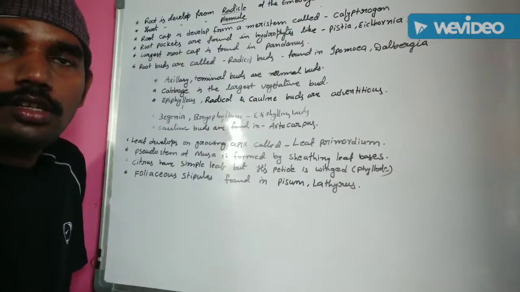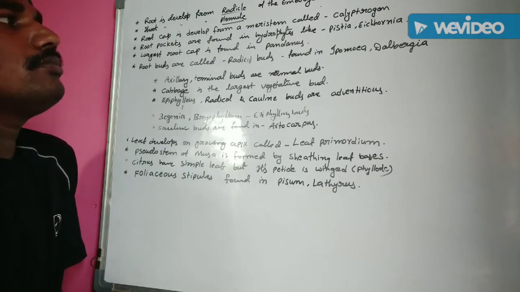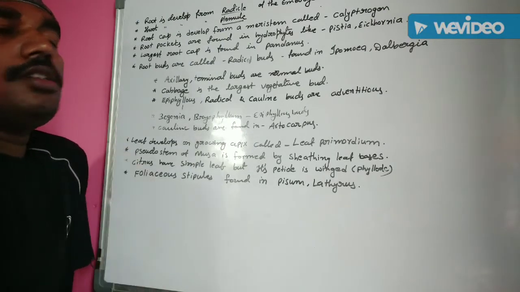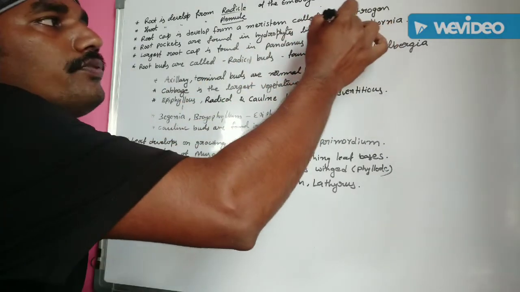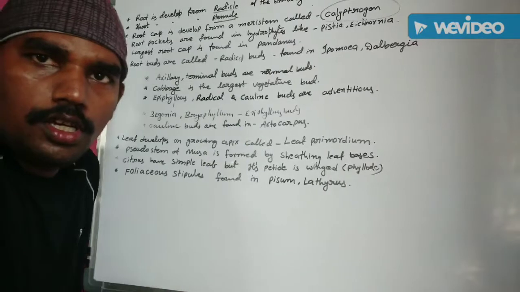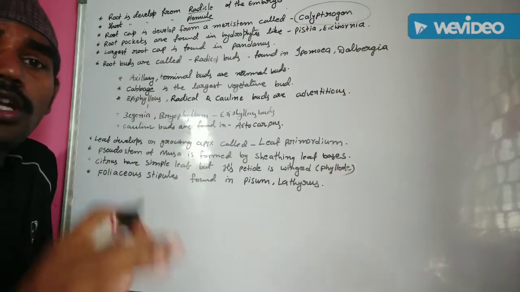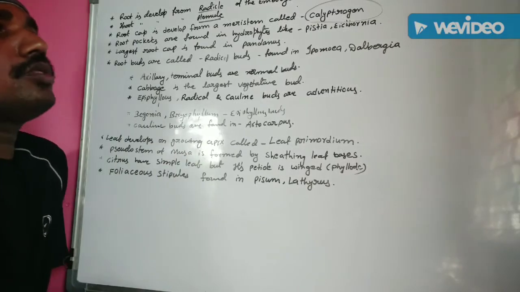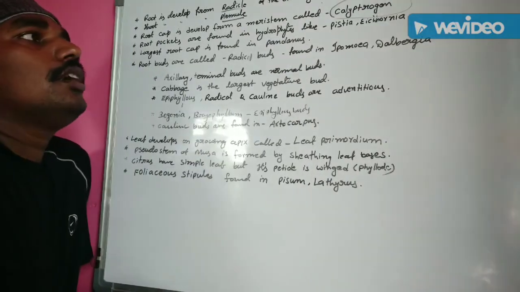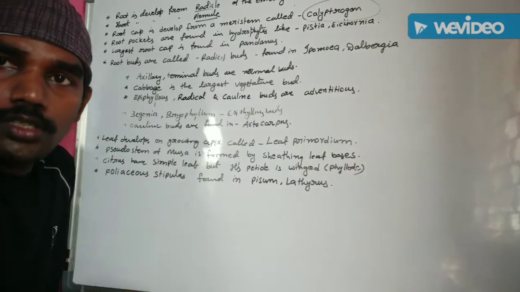The next one: a root cap is developed from a meristem called calyptrogen. Very, very important point this one. Calyptrogen. This means a root cap is developed at the tip of the root from the meristem. That meristem is known as calyptrogen.